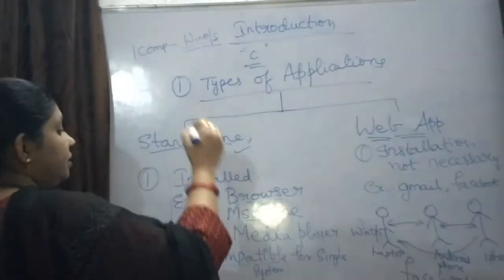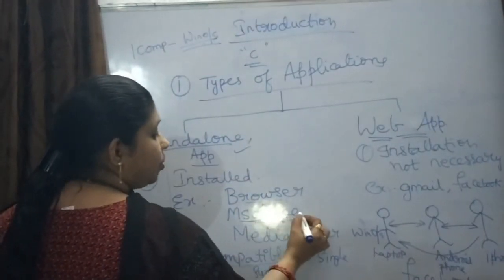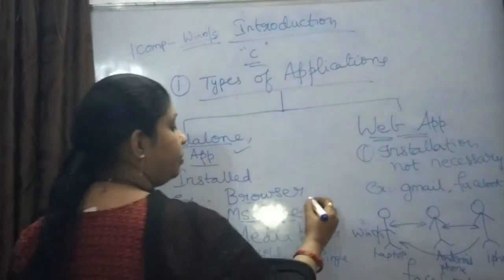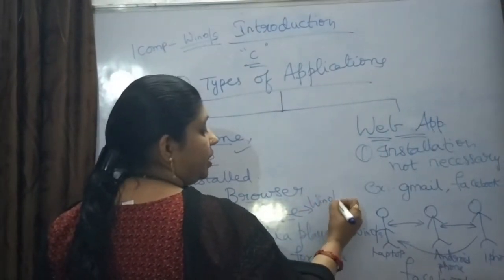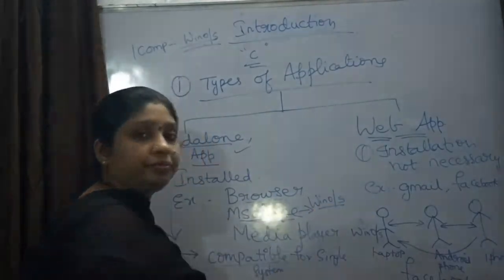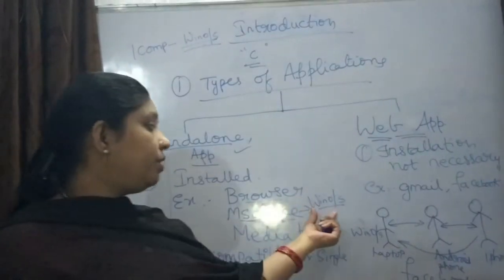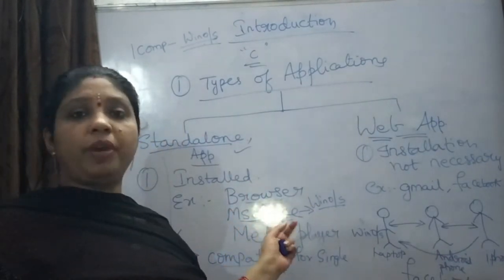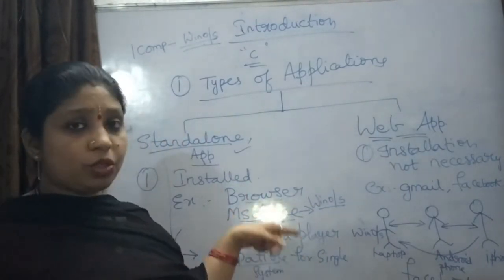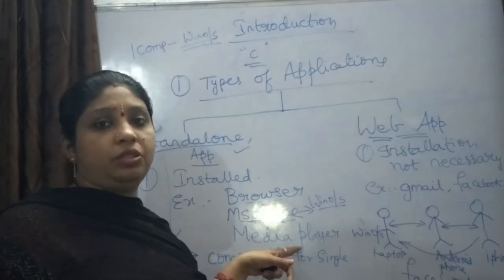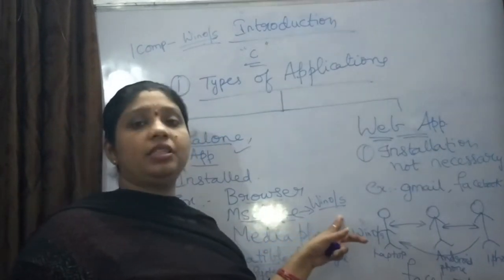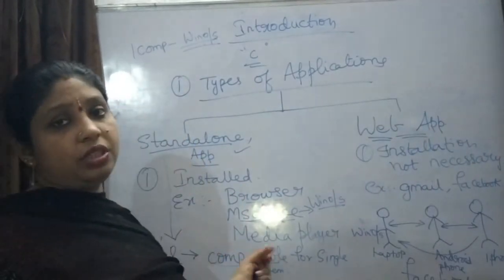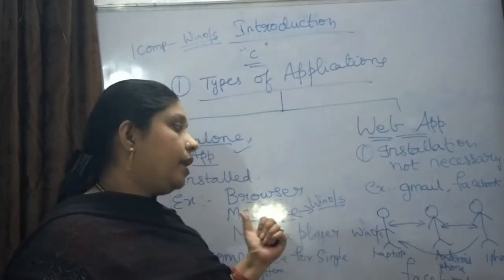For example, MS Office. This MS Office works only when the Windows operating system is installed. Understood? Only when Windows is installed does this MS Office work. The MS Office application also should be installed, but still this single operating system should be present in the computer. So this is called compatibility.